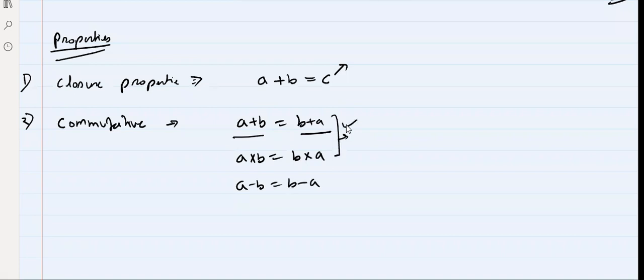No. So subtraction is not commutative. And can we say the same thing about division, A by B is equal to B by A? No, so division is also not commutative. Okay, got it? Everyone got this?